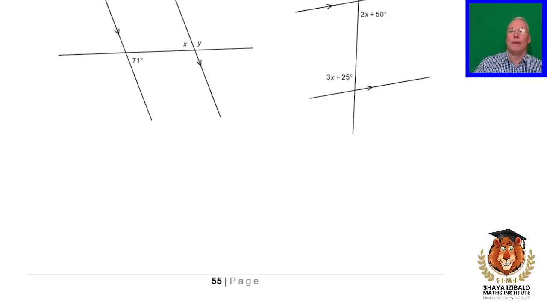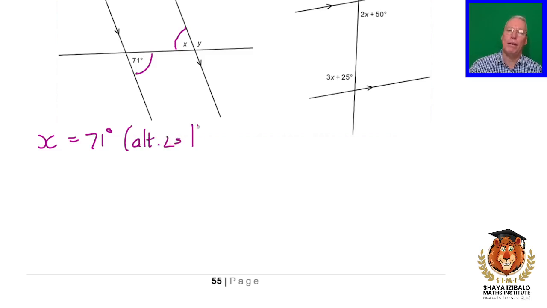Okay, so this angle over here and this angle over here, what sort of angles are those? They're alternate angles. Are the lines parallel? Yes. Because the lines are parallel, they will be equal. X will be 71 degrees, and the reason that x is 71 degrees is alternate angles, but we can't just say alternate angles, parallel lines.